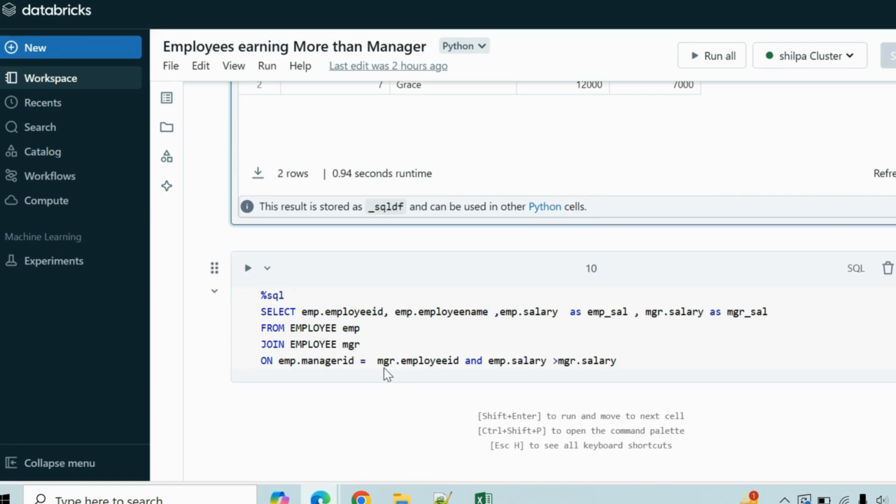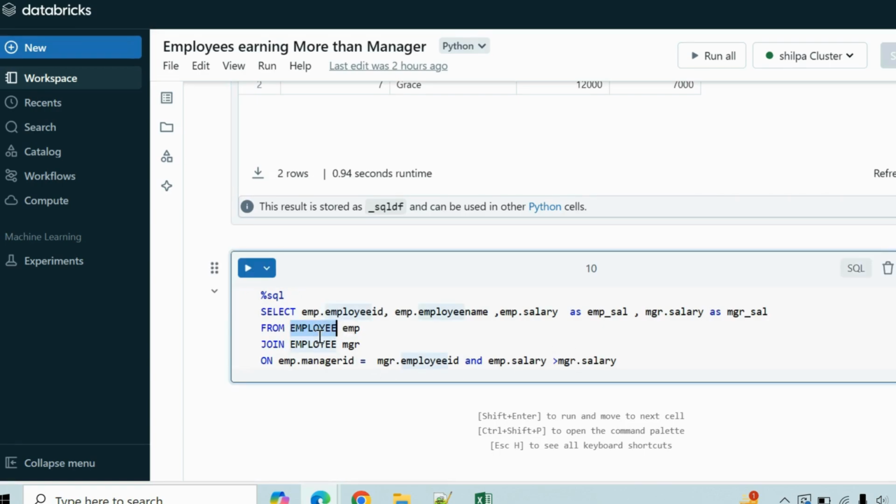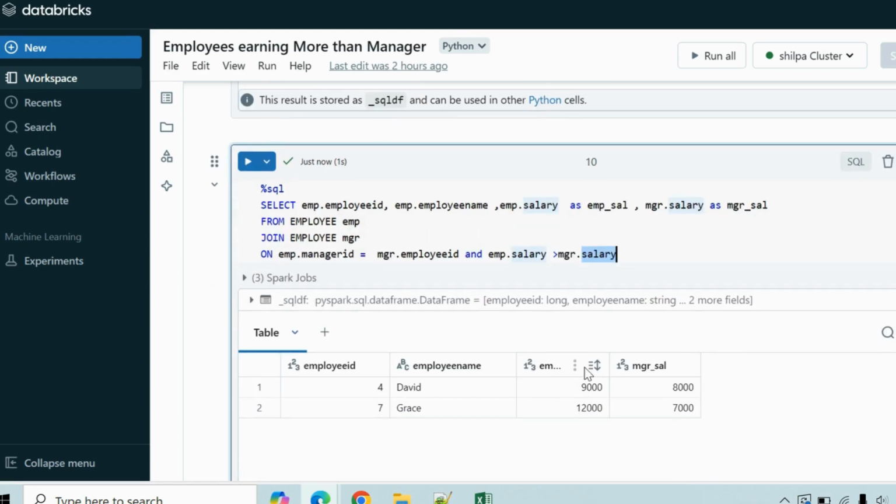Here, if you see what I've done, I've selected my employees table and named it EMP, selected the second employee table and named it manager, and done a self join on the same condition: the employee's manager ID should match the manager's employee ID. Along with it, I also want to check if the employee salary is greater than the manager's salary, and only then select those records. So here it gives me the same result data set, that is David and Grace.